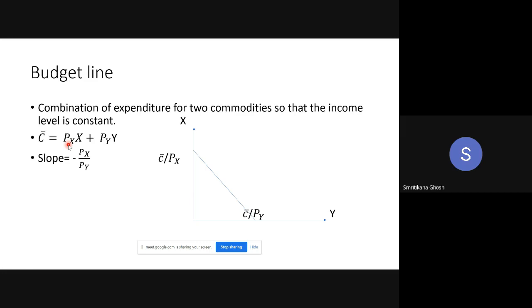So here also Px is the price of the commodity and capital X is the amount of commodity X the consumer can purchase. So Px into X is the total expenditure for commodity X. Px into X is the total expenditure for commodity X by the consumer. Is it okay? Okay.